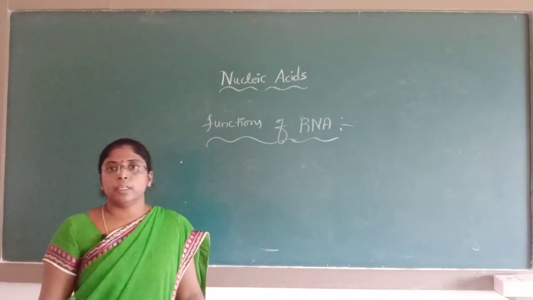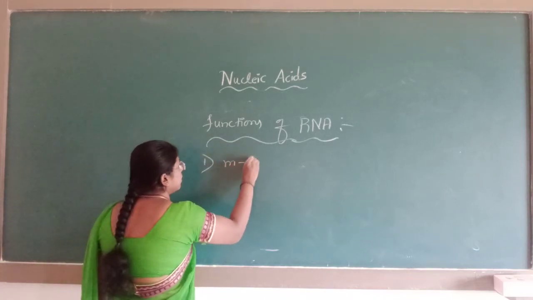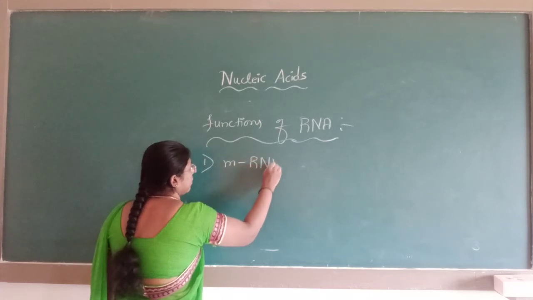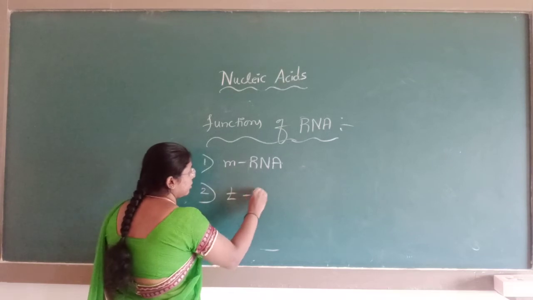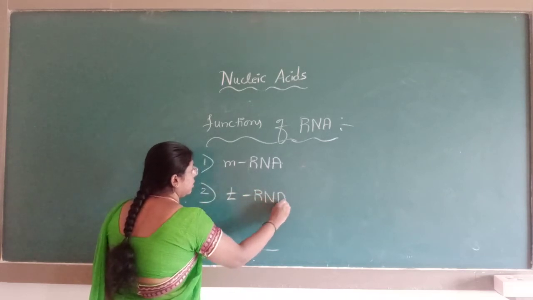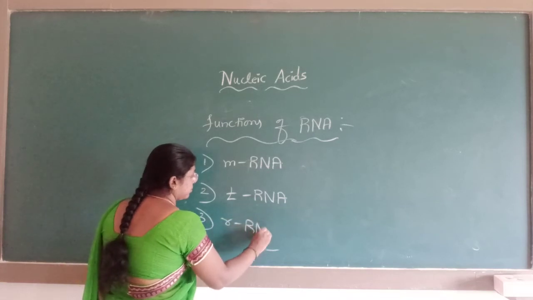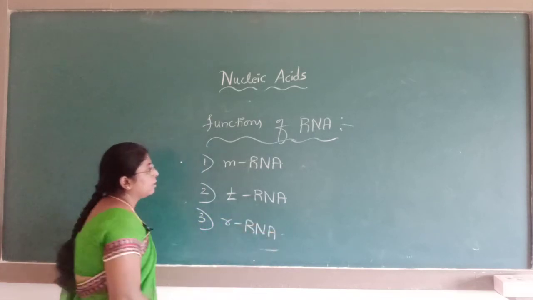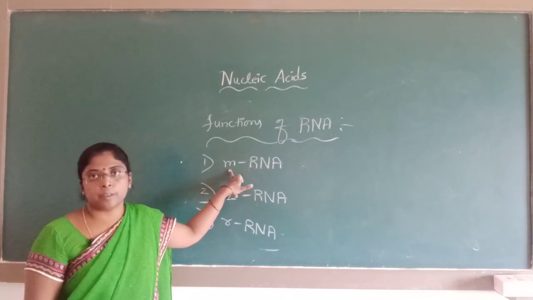In RNA, just now I told you there are three types. One is mRNA, second is tRNA, and third is rRNA. M means messenger RNA.